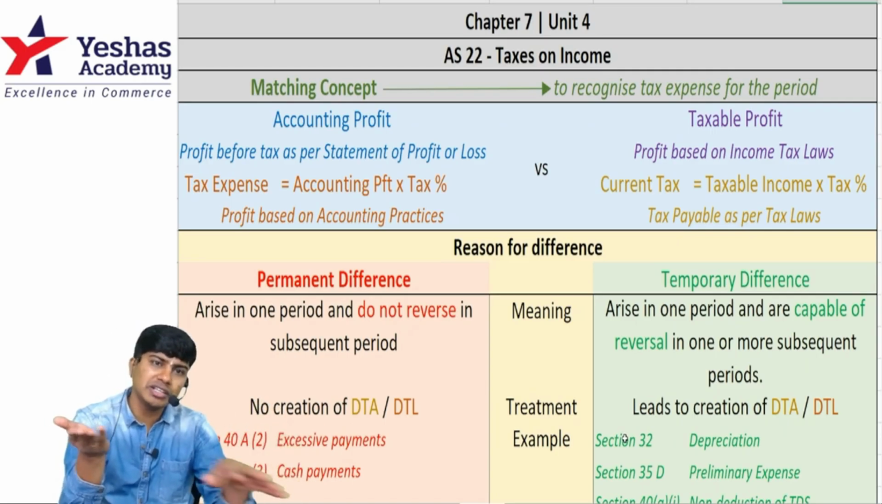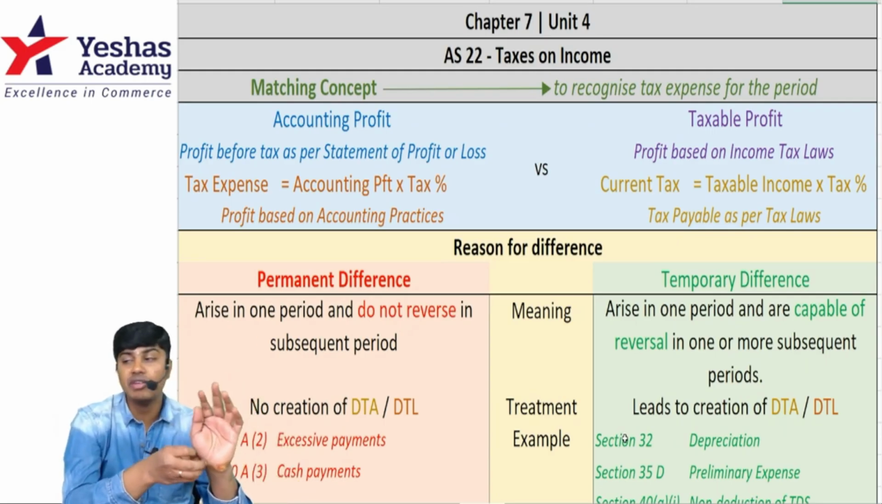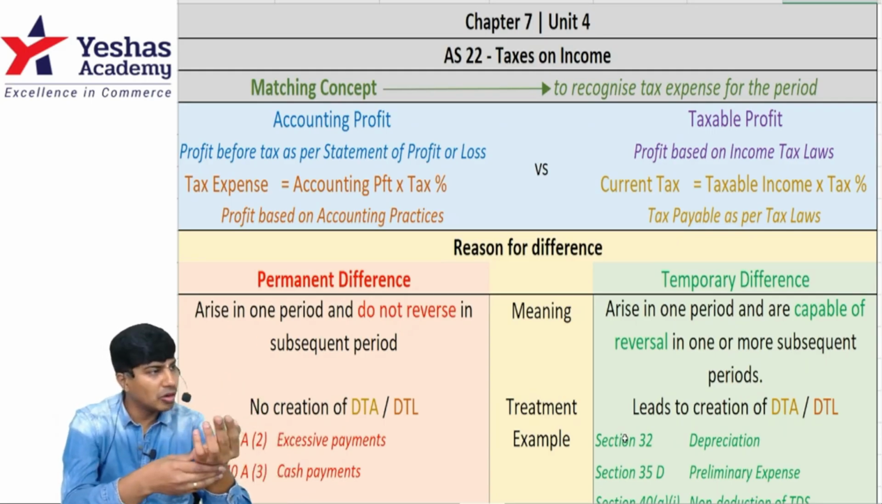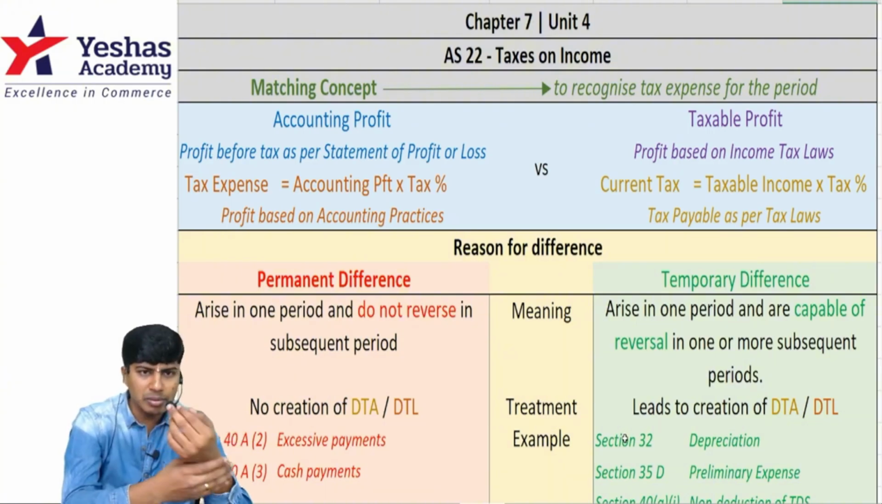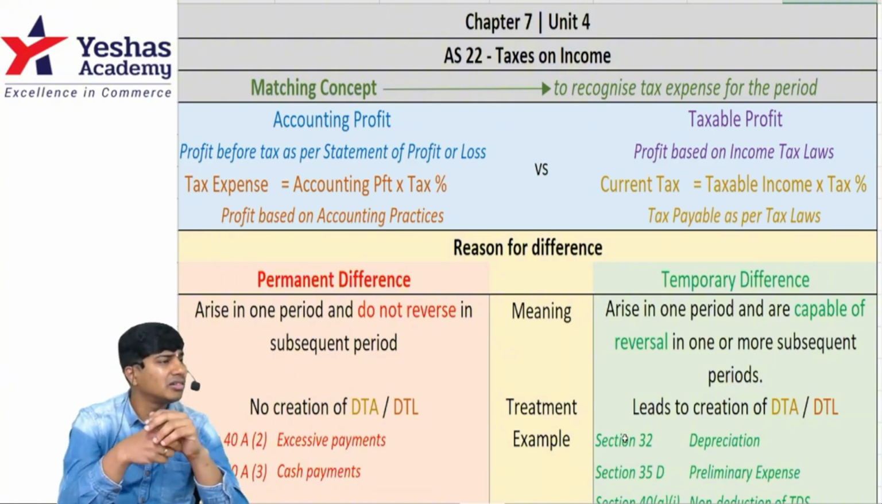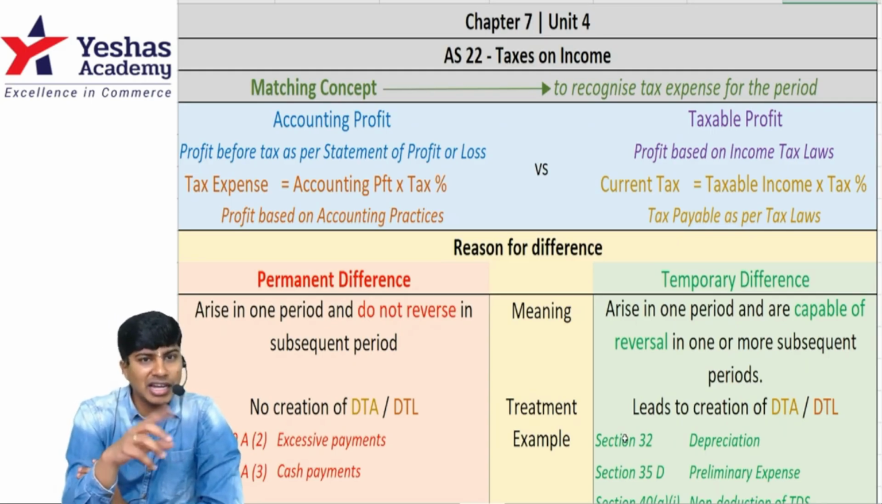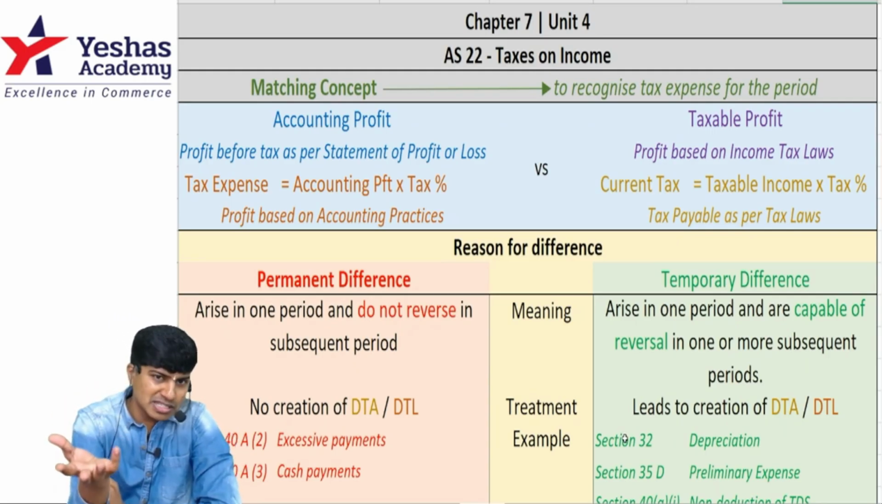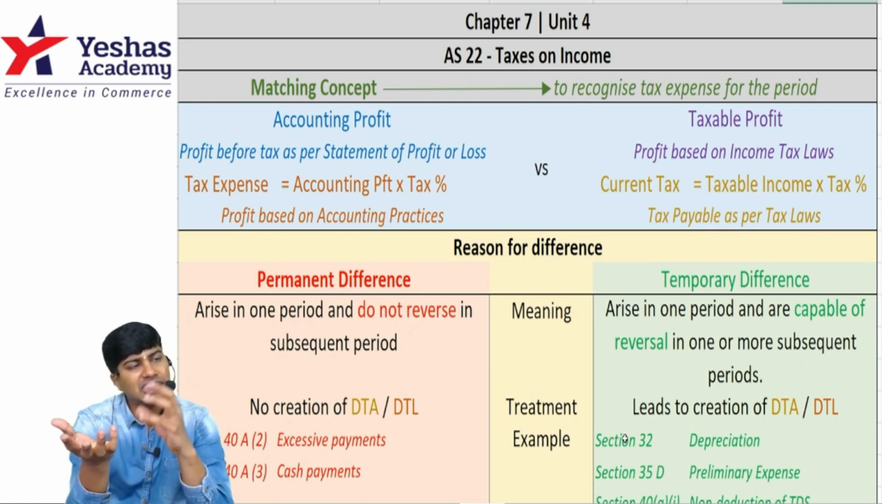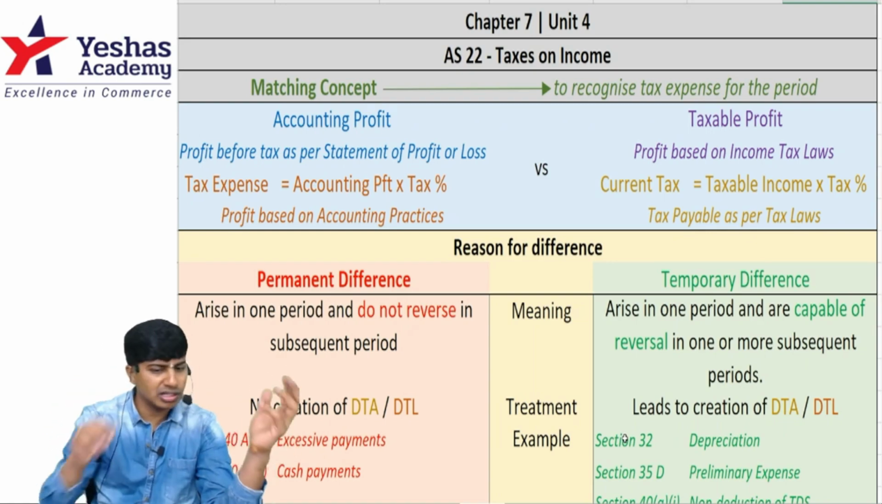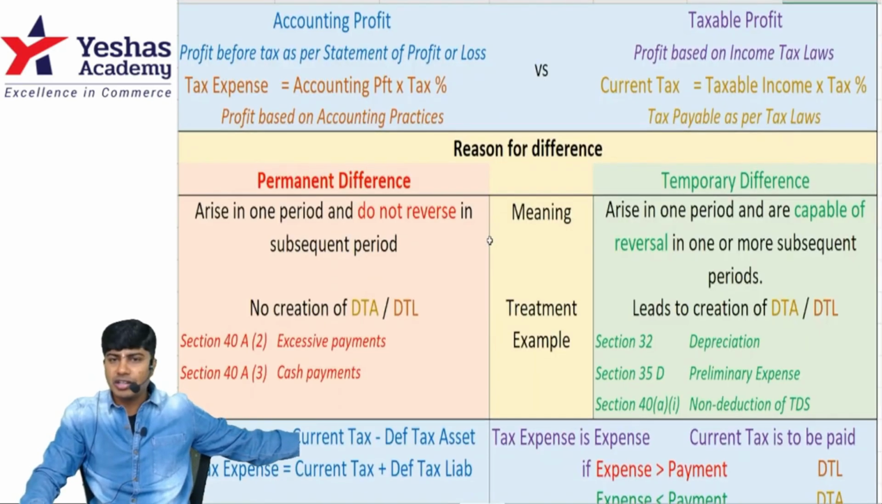Because it is never an expenditure, the difference is always there. Here, we will not create any deferred tax asset or liability. Then 40A1 TDS is not made, but the payment is made. That is a temporary difference. In accounts, 100% of the expense is in this year, but in income tax, 30% of the expense will be allowed in the next year. So that's what we've discussed.